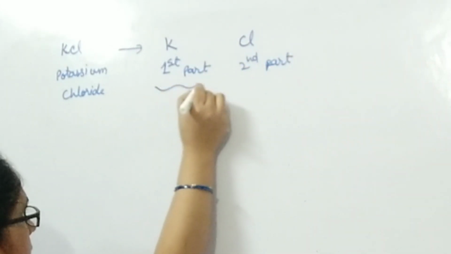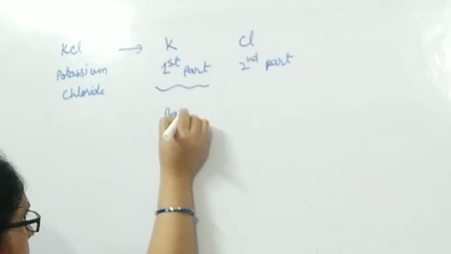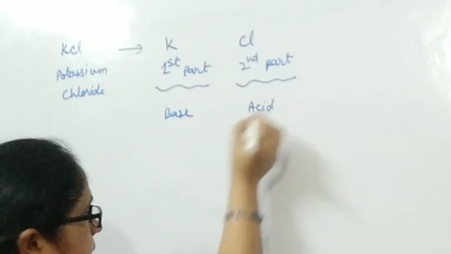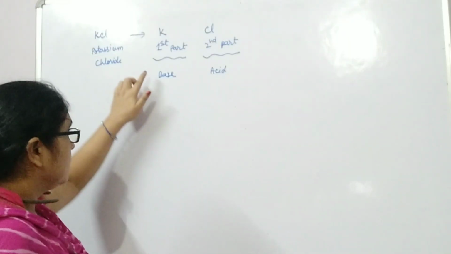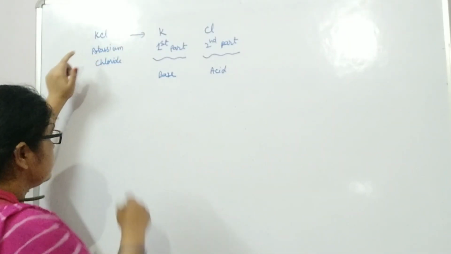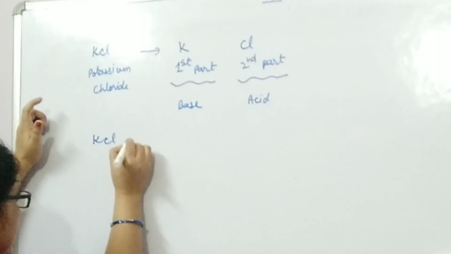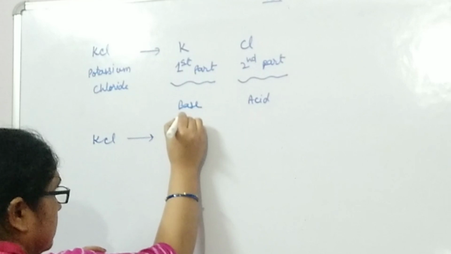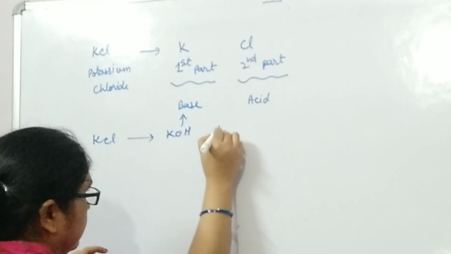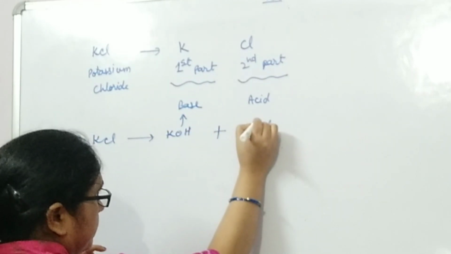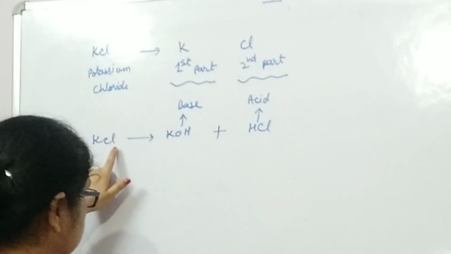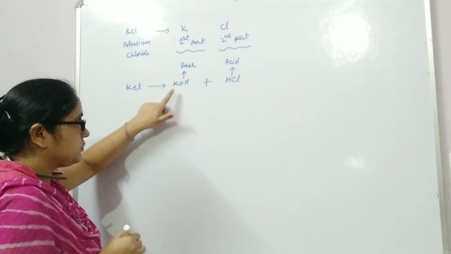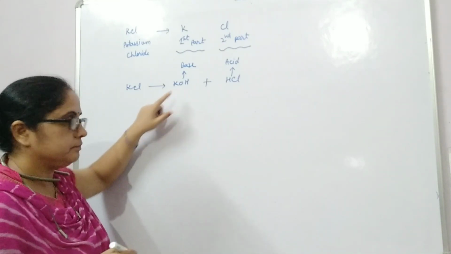This first part comes from the base and this second part comes from the acid. KCl is formed by the combination of base KOH and acid HCl. It means this Cl part comes from the HCl and K comes from the KOH base.